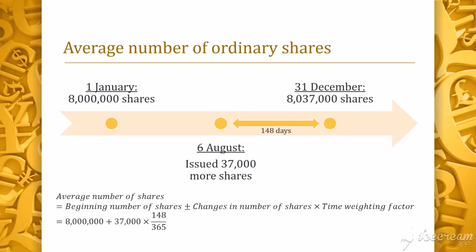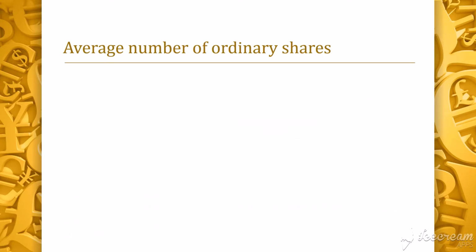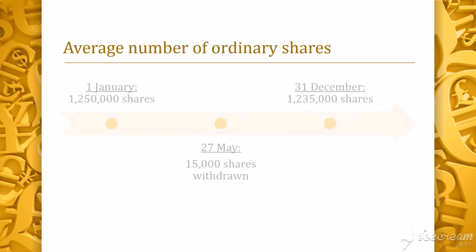As the additional 37,000 shares were issued on 6 August, that means for the current year, the additional shareholders joined the company for only 148 days. For the purpose of this illustration, I'm assuming that this is not a leap year, meaning a 365 days year. That's why the time weighing factor is 148 divided by 365. So the average number of shares is 8,015,003.